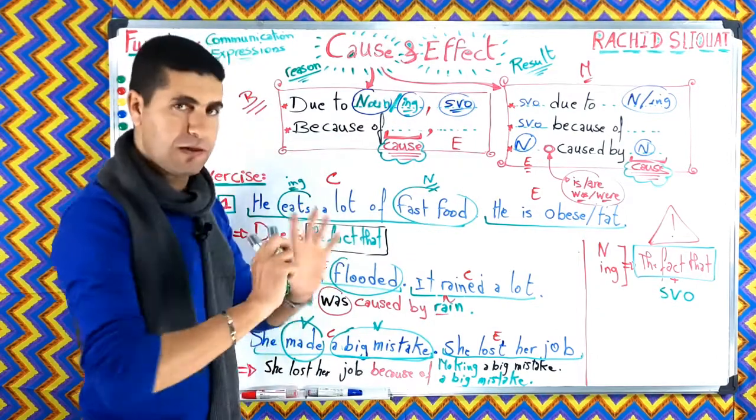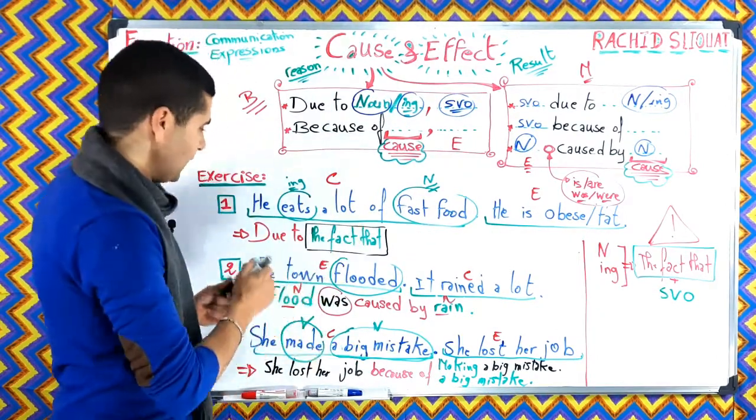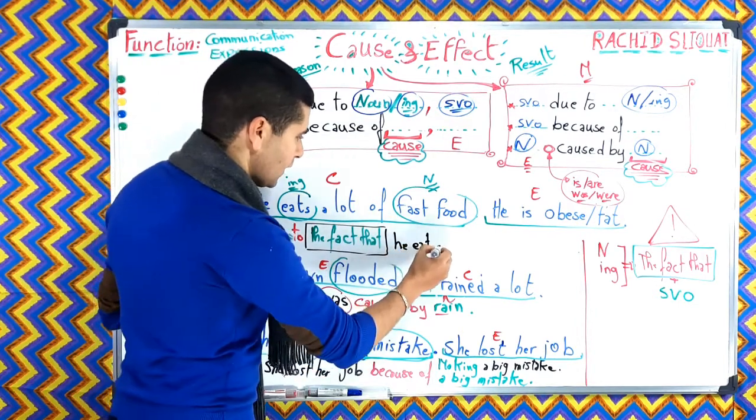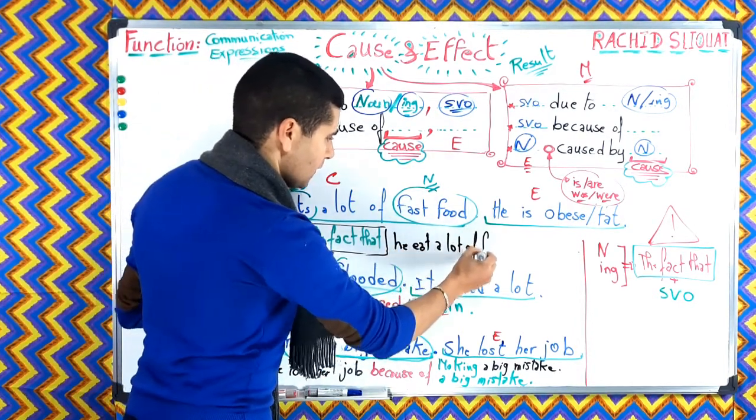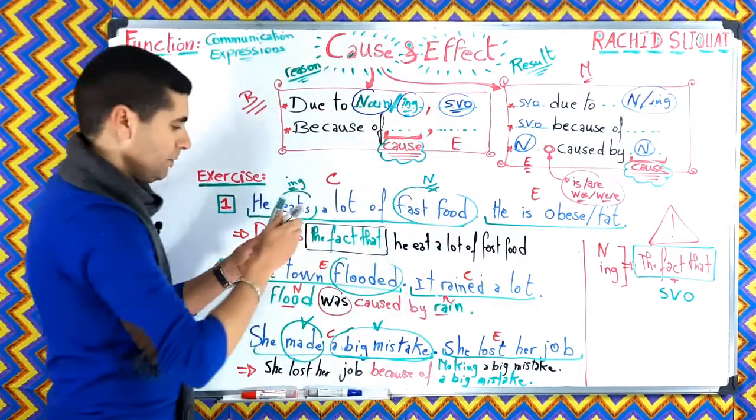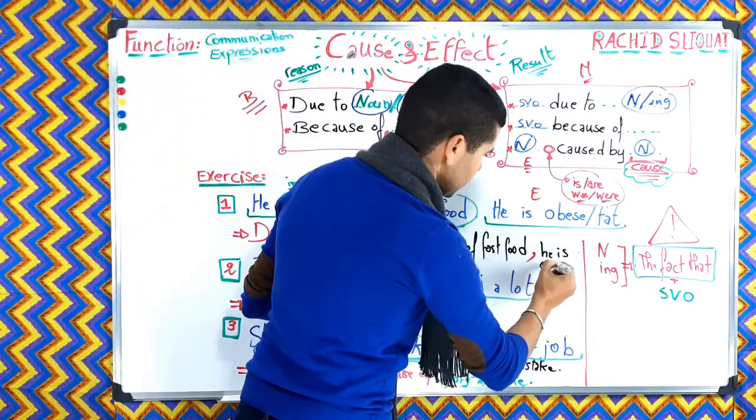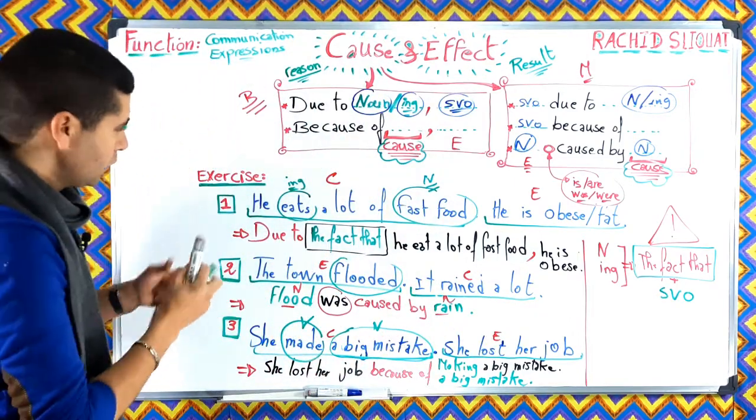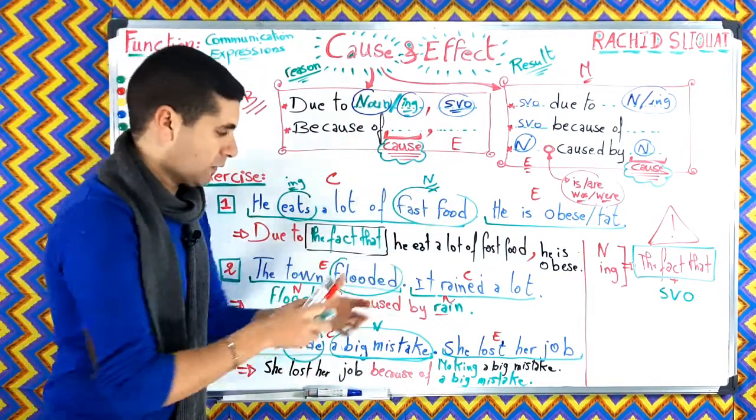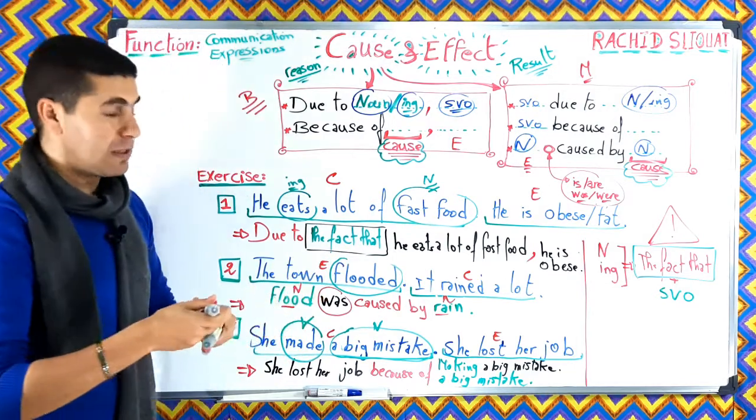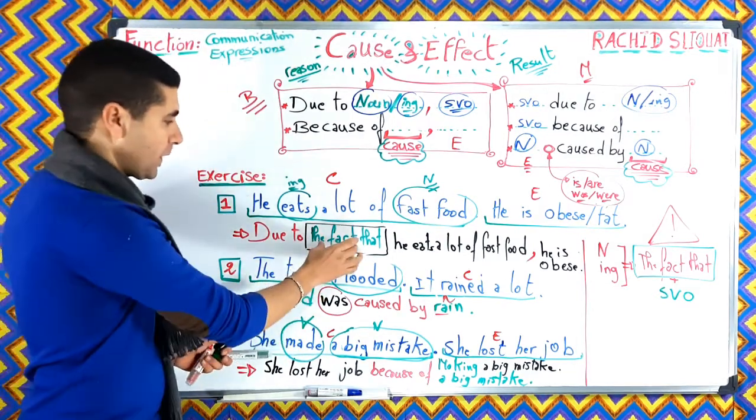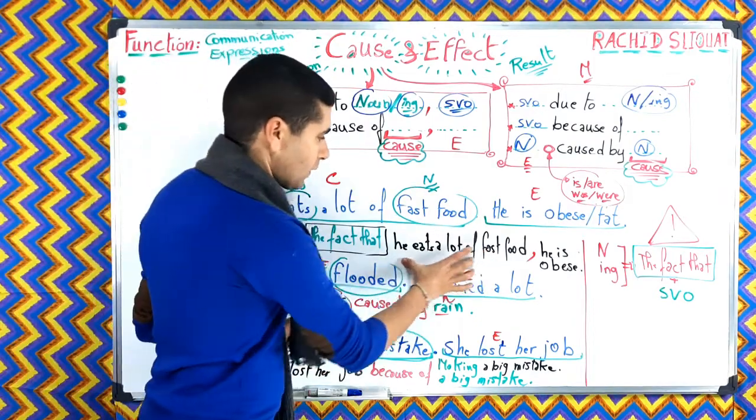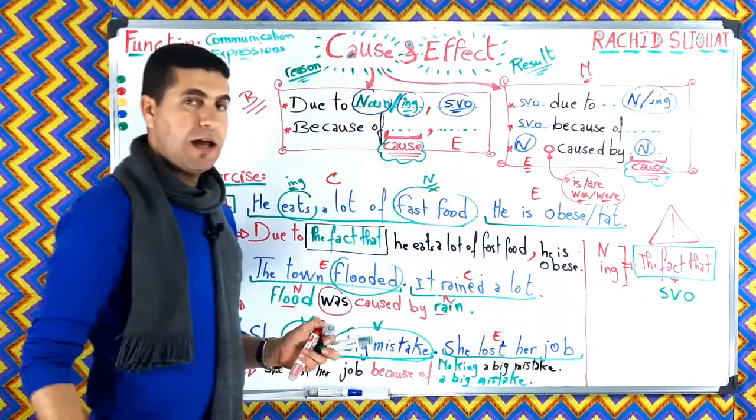Subject, verb and object, the sentence. We don't change anything in the sentence. So due to the fact that he eats a lot of fast food, comma, he is obese, for instance, okay? He is obese, all right? Due to the fact that he eats a lot of fast food, he is obese. When we use the fact that, we don't change anything in the sentence. This is the sentence SVO, as I said, okay?